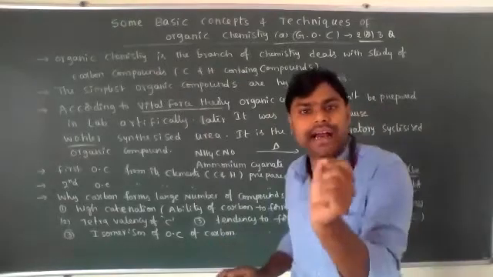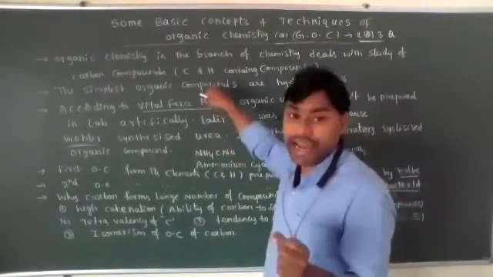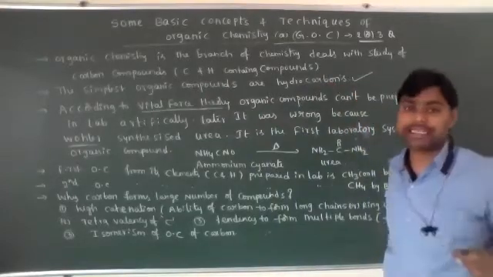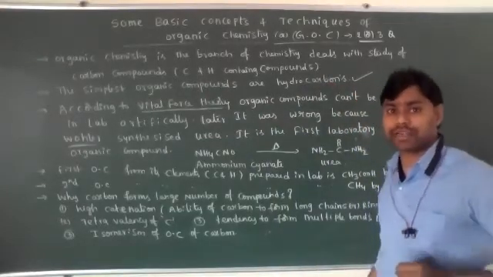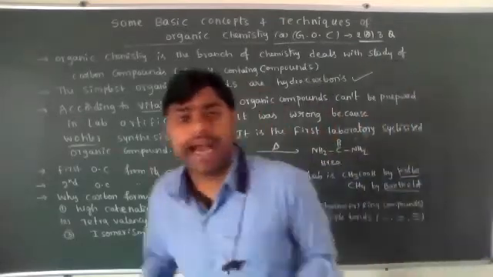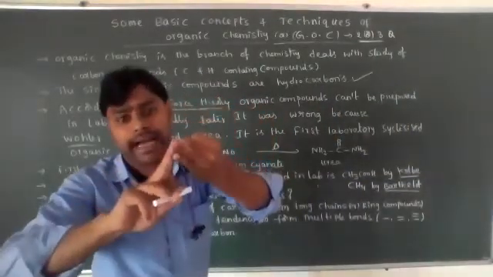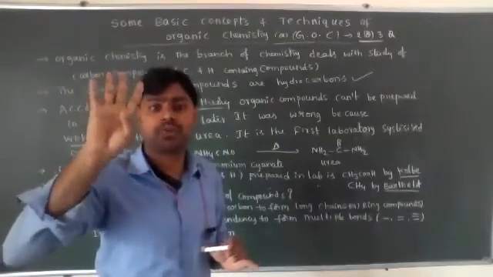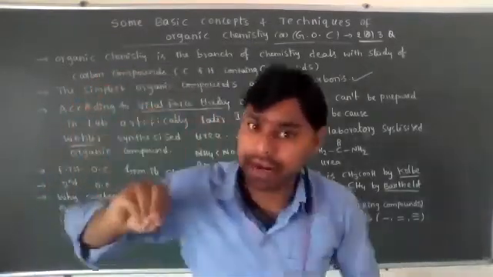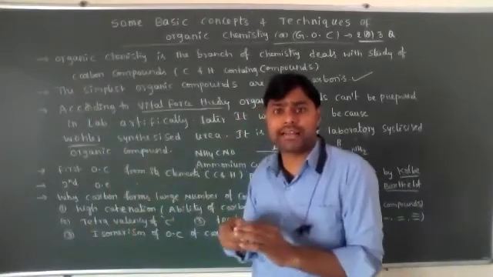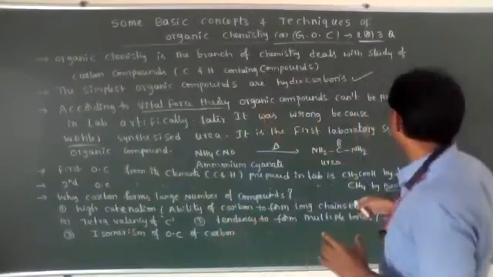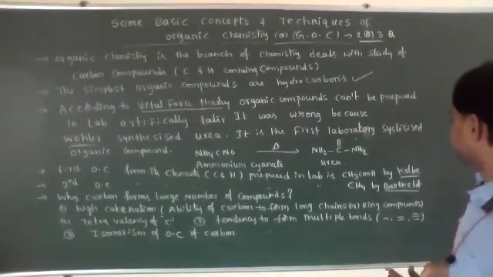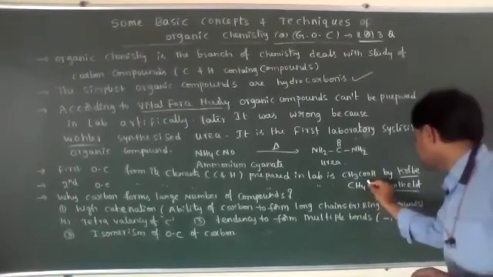Generally, the simplest organic compounds, the carbon and hydrogen containing compounds, are known as hydrocarbons. It's very, very important. The simplest organic compounds have at least one carbon and the remaining hydrogens. Carbon's valency is tetravalency; carbon always forms four bonds. Whenever one carbon atom combines with four hydrogen atoms, it simply forms methane, CH4. Okay, methane.